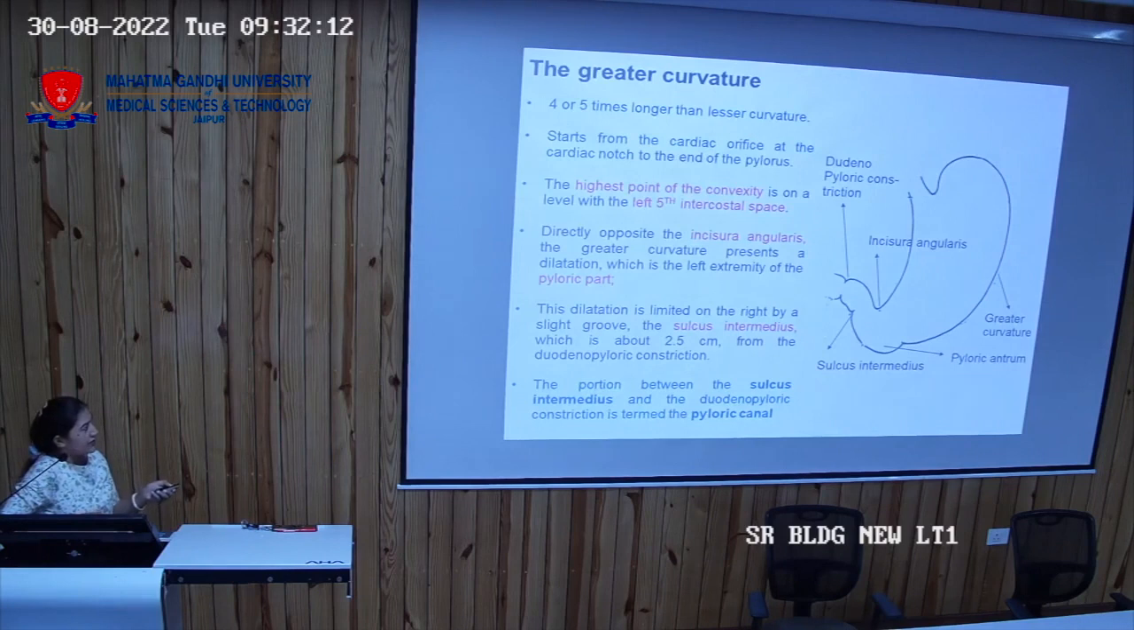This we have already discussed. What is incisura angularis? It is the end of the lesser curvature that marks the incisura angularis, and if you draw a line opposite onto the greater curvature, that will be demarcating the pyloric part of the stomach.